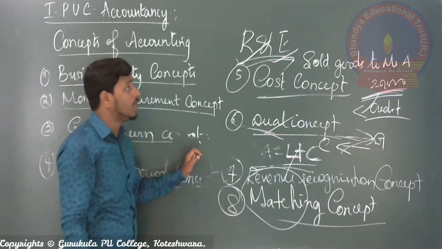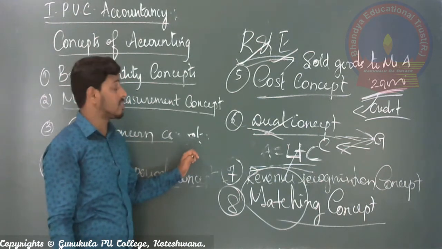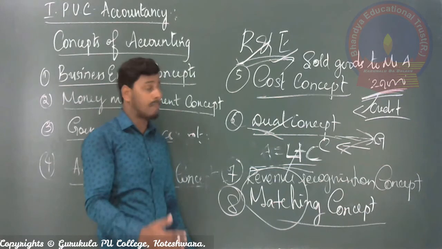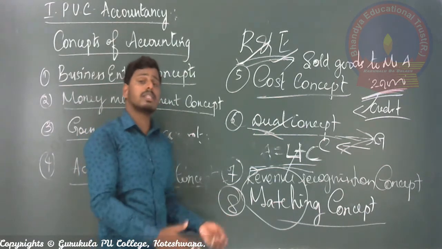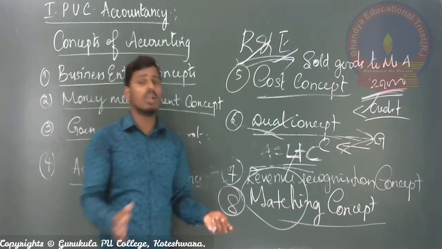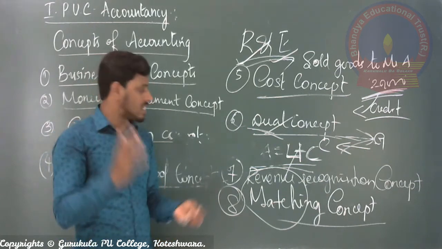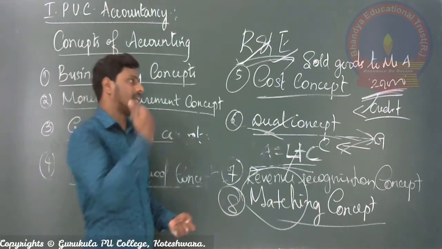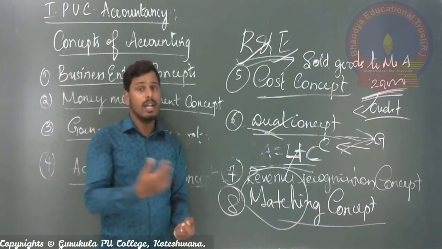That is why I told you that after recording, it is compulsory to analyze and summarize. The summary of revenues and the summary of expenses will be compared and matched to calculate the result of the organization, that is, the profit or loss.